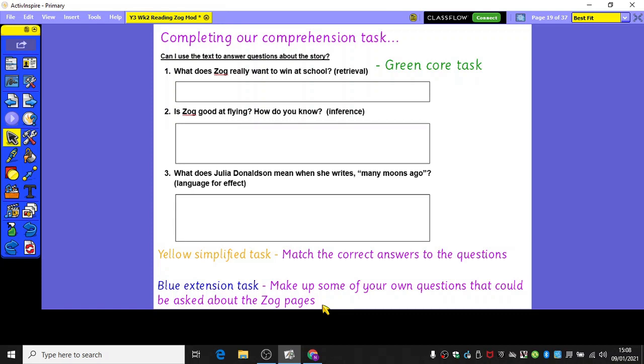The simplified yellow task, we've got these 3 questions and we have got the 3 correct answers underneath in the wrong order. Can you match the correct answer to the correct question. You may either copy it into the box or choose to cut those 3 answers up and stick them into the right place for each of the 3 questions.